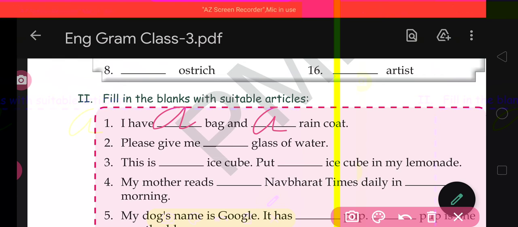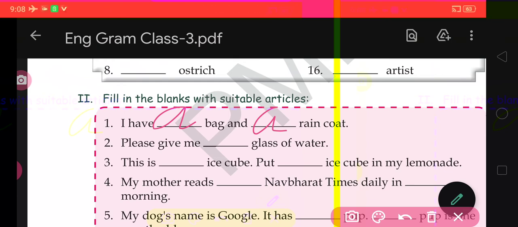Now come to the second one: please give me blank glass of water. What do A and AN denote? They also denote a singular countable noun. Here the person is asking for one glass of water.